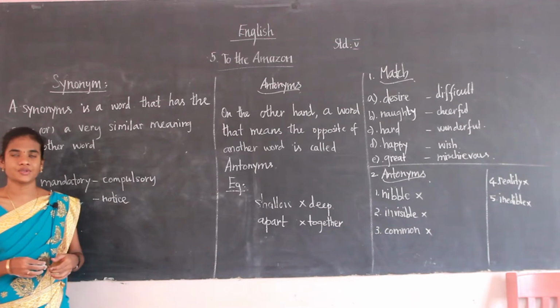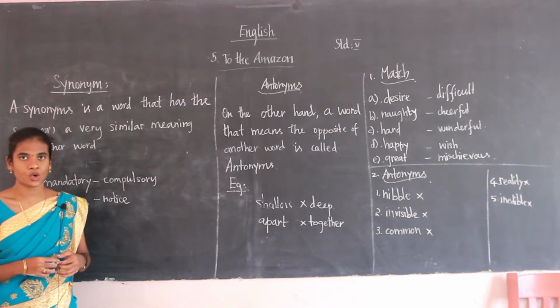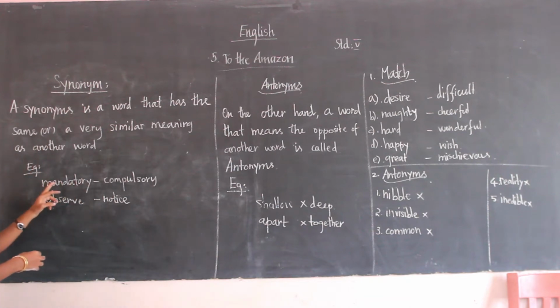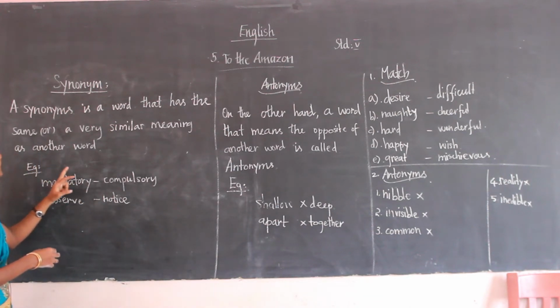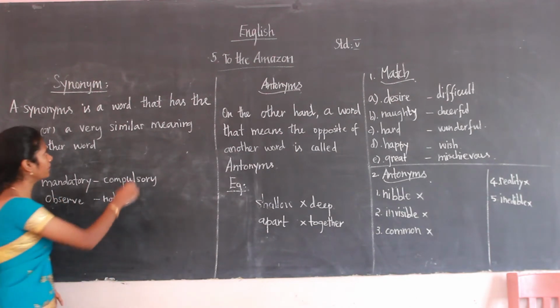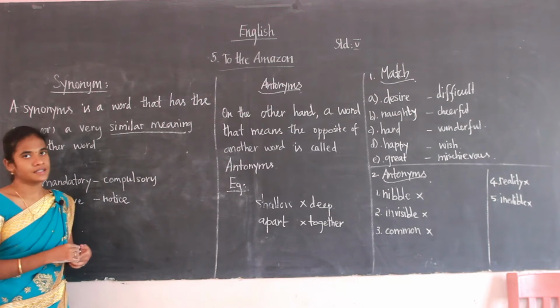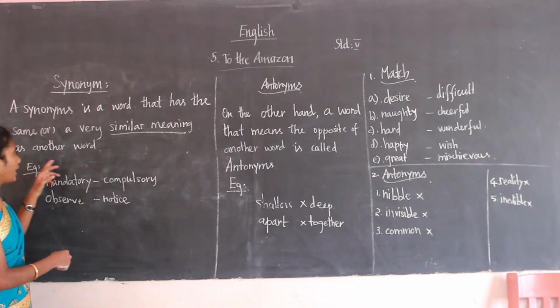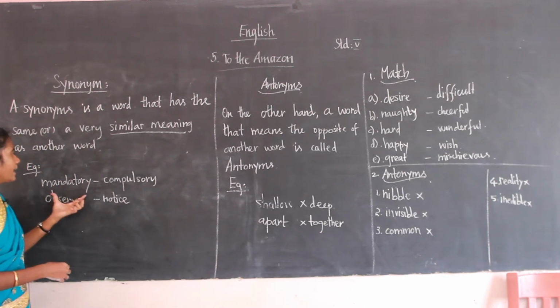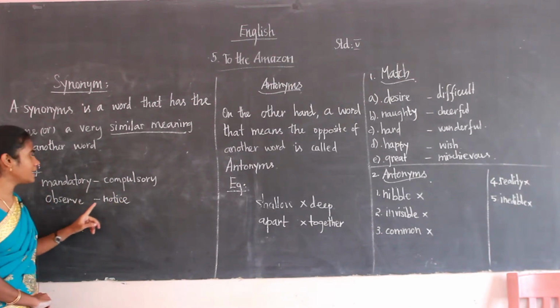So now we are going to see about the synonyms and the antonyms. What's a synonym? A synonym is a word that has the same or a very similar meaning as another word. This word is important. For example, mandatory. Mandatory means compulsory. Observe means notice.